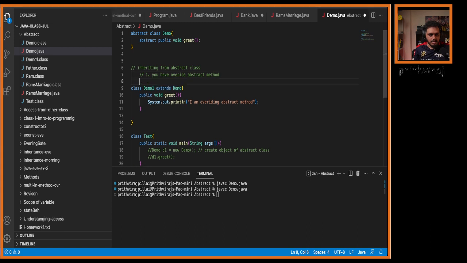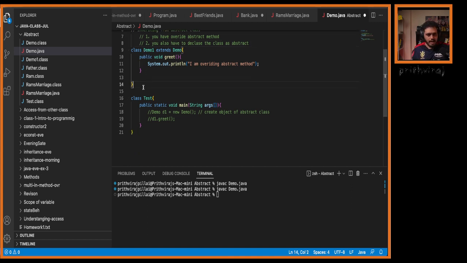Done. Or you are like, I don't want to override. I let someone else take care of it. I don't want to override. If that is the case, you also have to declare the class as abstract. Two options here. Let us see that.